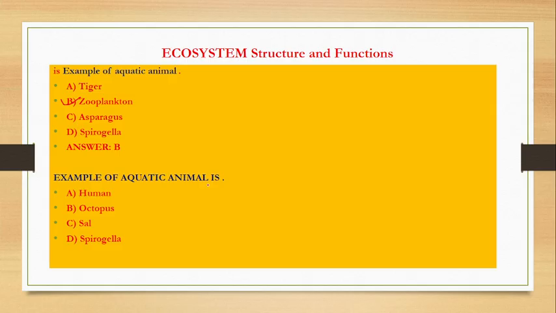Tiger, animal. Asparagus, plant. Spirogyra, aquatic. Asparagus is terrestrial, tiger is terrestrial, but there are very small animals, microorganisms. Those are the zooplanktons. Zooplanktons are eaten by the very small fishes, so they form their food chain.